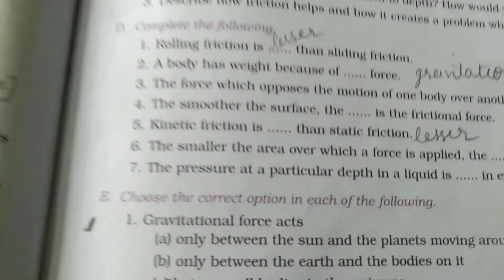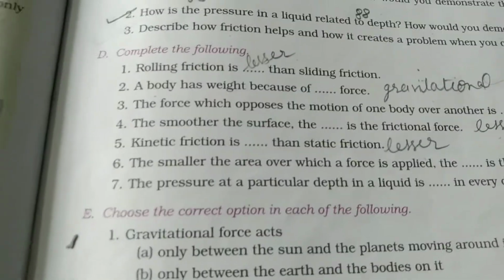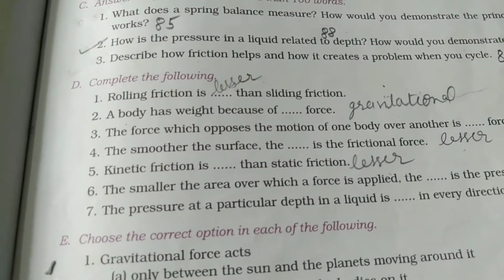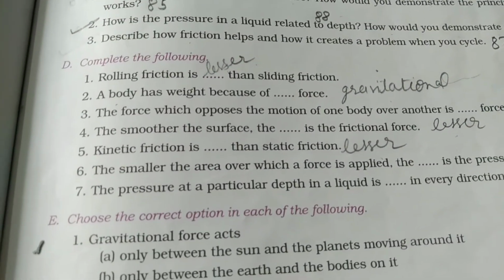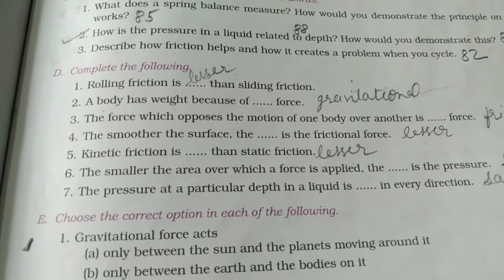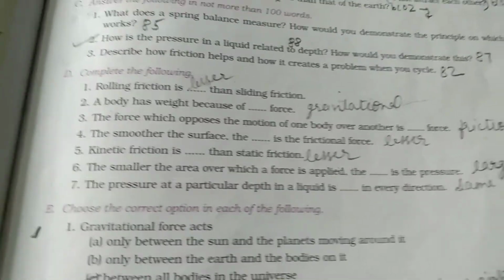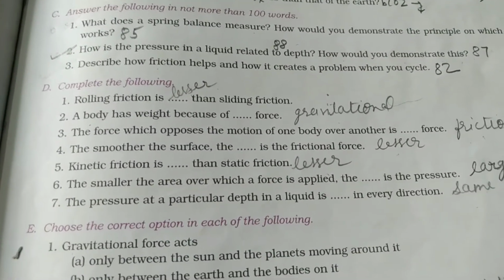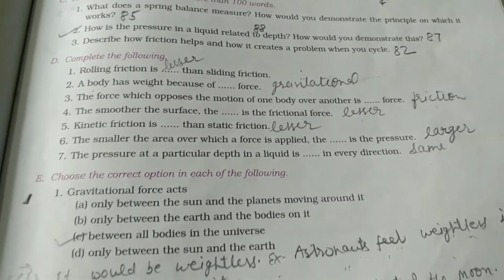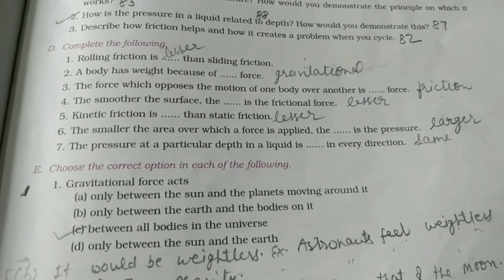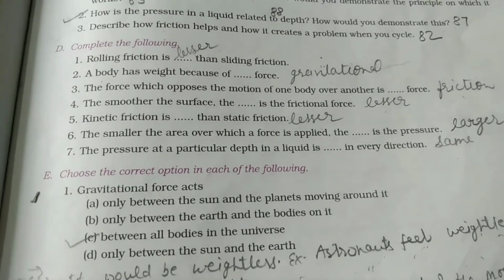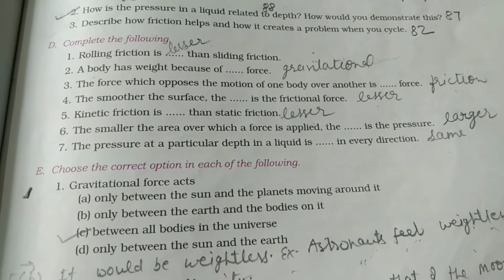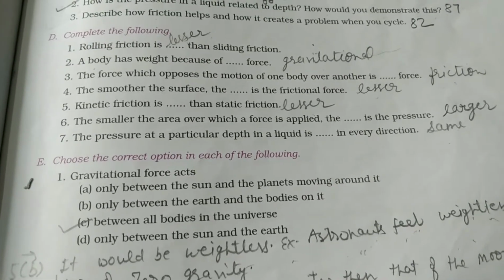Okay children, now we will discuss the bookwork of this chapter. First of all, blanks. Rolling friction is lesser than sliding friction. A body has weight because of gravitational force. Third, the force which opposes the motion of one body over another is friction force. The smoother the surface, the lesser is the frictional force.